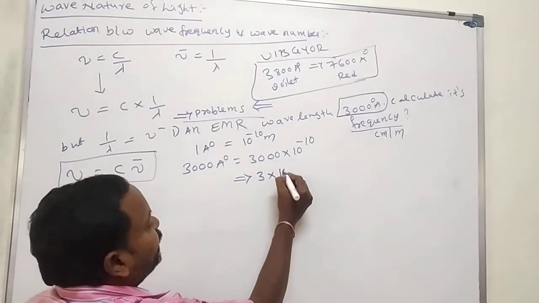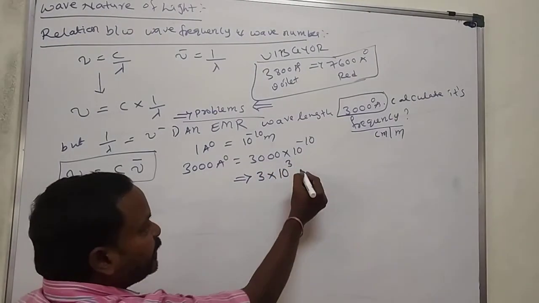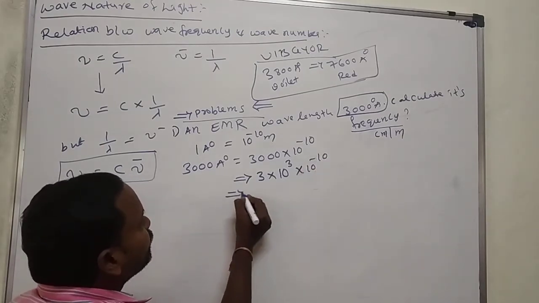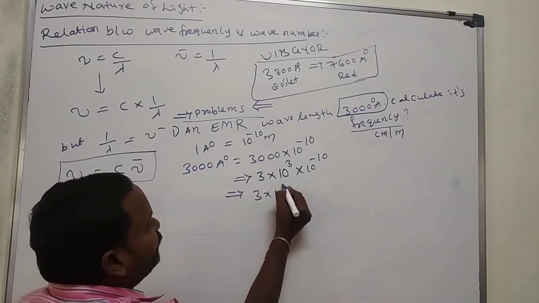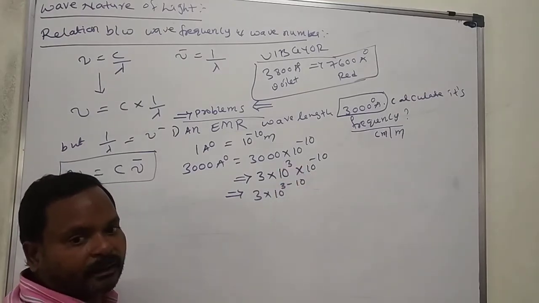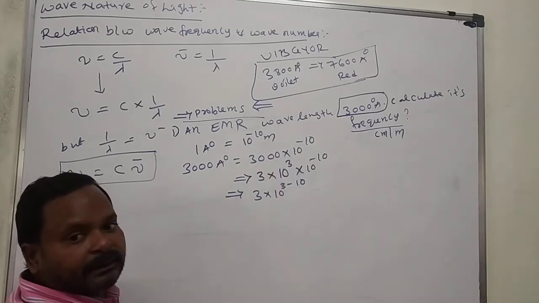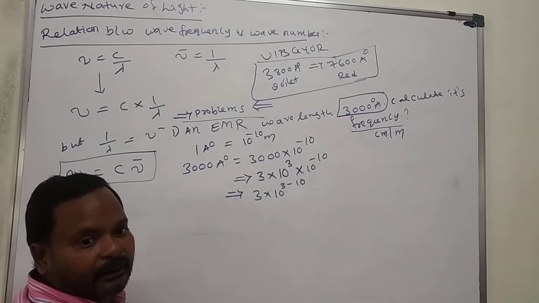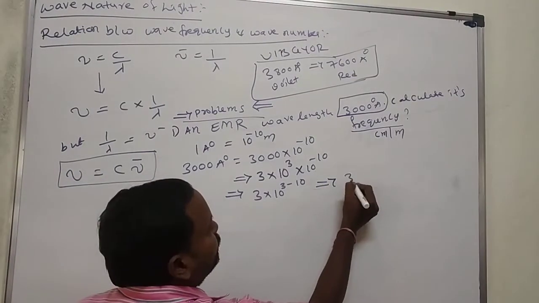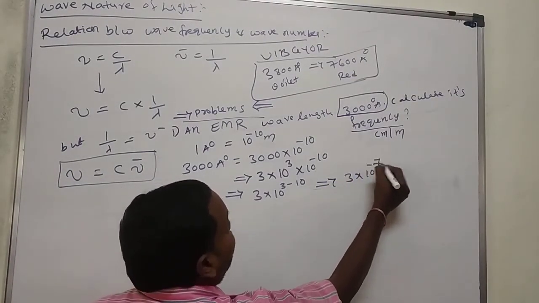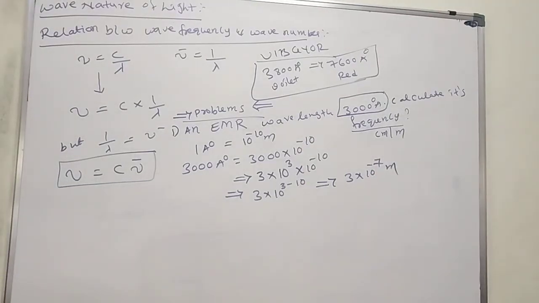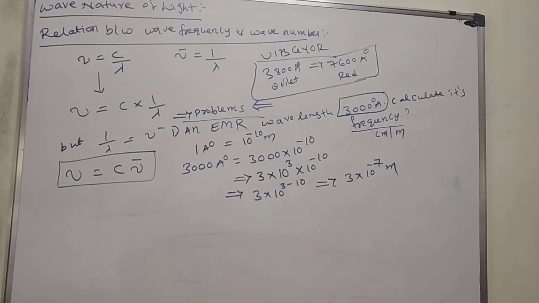So 3 into 10 to the power of 3 into 10 to the power of minus 10 is equal to 3 into 10 to the power of 3 minus 10. The base is the same, so add the exponents. 3 minus 10 is minus 7. So it is 3 into 10 to the power of minus 7 meters.